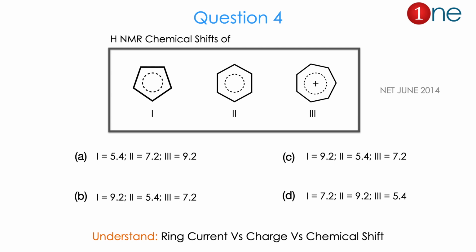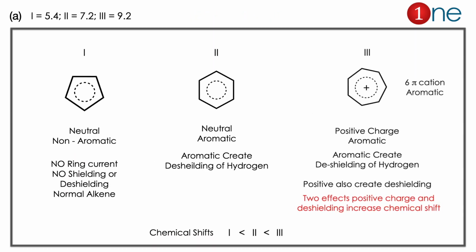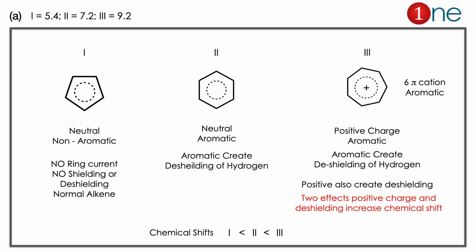The question is really about ring current versus charge versus chemical shift. So there are the possibilities. The answer is A. Let us see how. You have 3 compounds, and all have ring current. You have to predict whether each is aromatic or not. Benzene, everybody knows, is aromatic, so the hydrogens are in a de-shielding position. The same thing happens with the 7 member cation. It is aromatic, it has 6 pi electrons, and it has positive charge. So it has de-shielding by aromaticity as well as by the positive charge, so it will have the higher chemical shift.